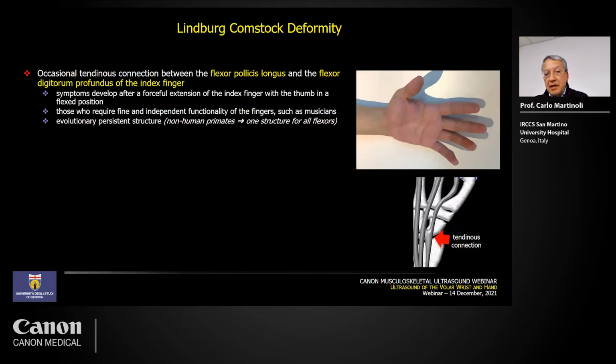It is believed that the Lindburg-Comstock deformity may represent a persistent vestigial structure as well, because you know that in non-human primates, the flexors are represented by one structure only for all fingers. So in this case, the connection between two different muscles characterized by different function may represent a vestigial residual.